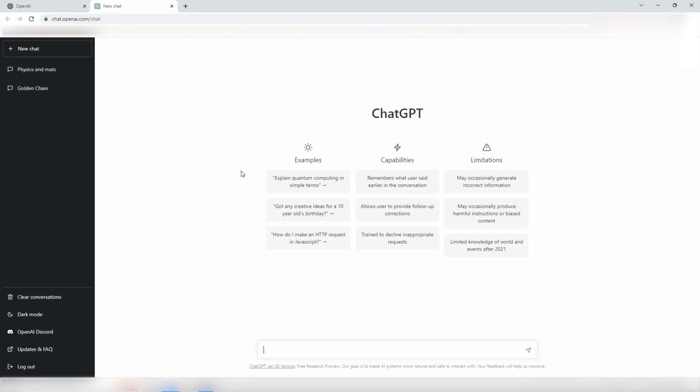The first one, which we'll also see later in the course, is that it might generate incorrect information. And what is really disturbing with ChatGPT is that it provides wrong answers as confidently as right answers. So you need to be critical about the answer it provides, because from the way the answer is presented, you can have no idea if it's right or wrong.